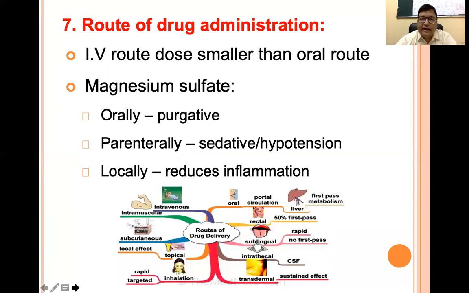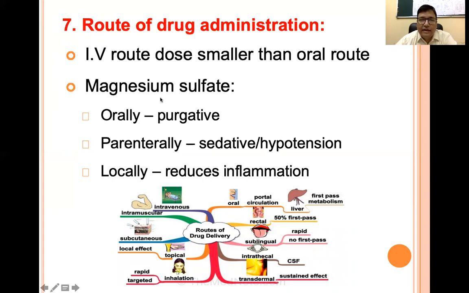Then the factor of route of drug administration can also alter the effect of the drug. The IV route dose is smaller than the oral dose. We cannot give the amount we are giving orally. If we give it IV, then we can have very serious adverse effects also.